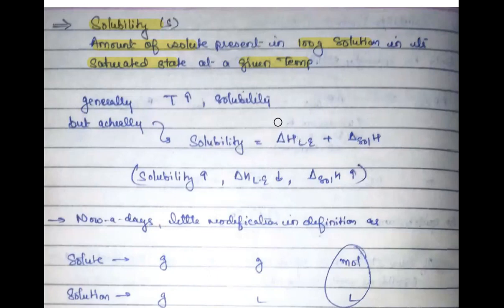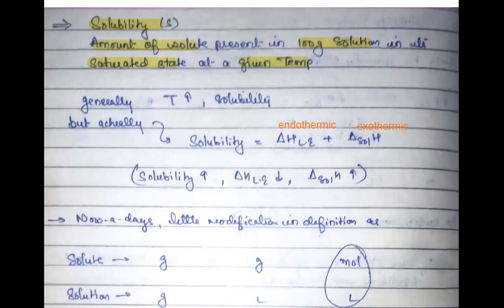Let me just write it over here. This is again not important for this chapter, but it will help you if you understand these concepts. So lattice energy is an endothermic process, and solvation energy is always an exothermic process. Because in one case the energy is required, the value is positive, and in the other, because it is exothermic, the value of delta H is negative, right? So these two factors will decide whether the solubility will increase or decrease. But let's not go into more detail on this topic. But yes, this is important.